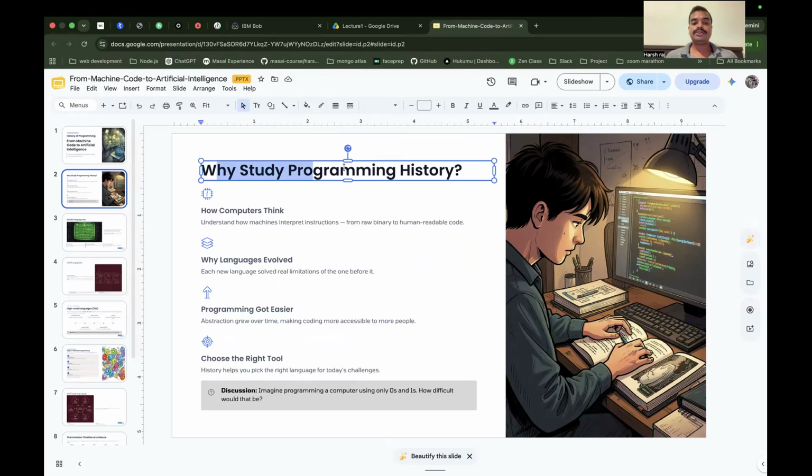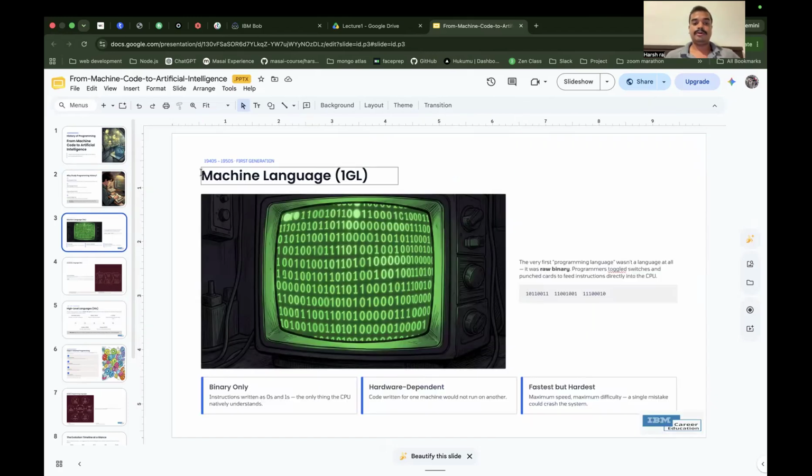Okay, why study programming history? To understand how computers think, why languages evolved, how programming got easier, and how to choose the right tool. From studying programming history, you can get an idea of how programming languages started, how they evolved, how programming got easier, and how to select the right tool for the job. Okay, so we will start from today.